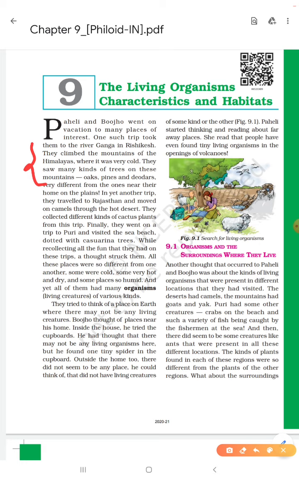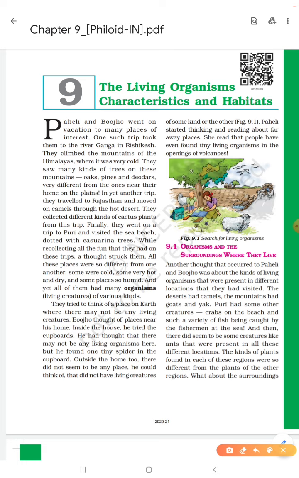They saw many kinds of trees on these mountains, like oaks, pines and devdars. Have you seen a devdar tree, dear students? The height of a devdar is very high, very different from the trees near their home on the plains. Paheli and Bujho are from the plains, which is their home. So they saw different things. They saw mountains, and they felt very cold there, which was really different from their native place.